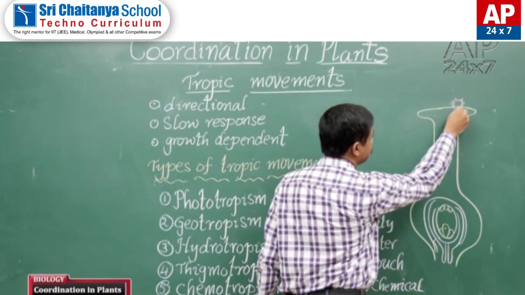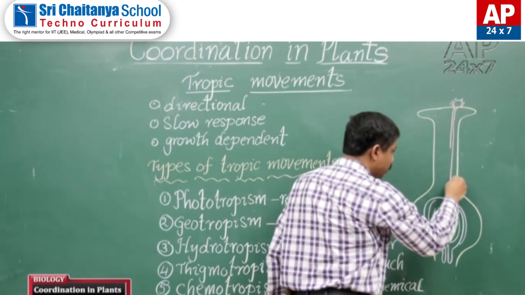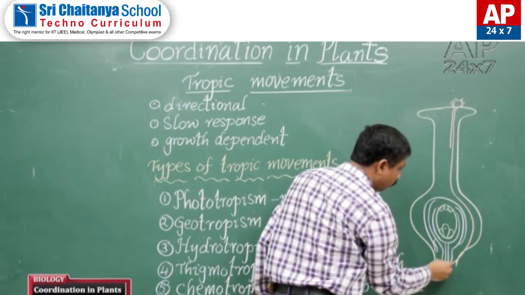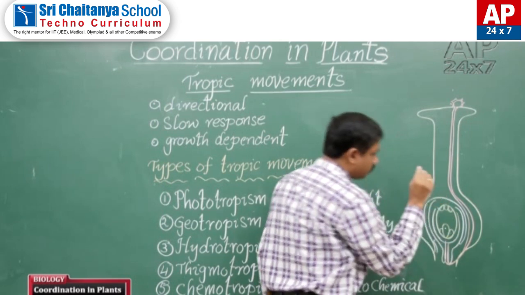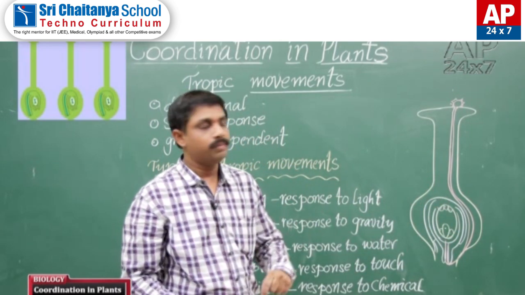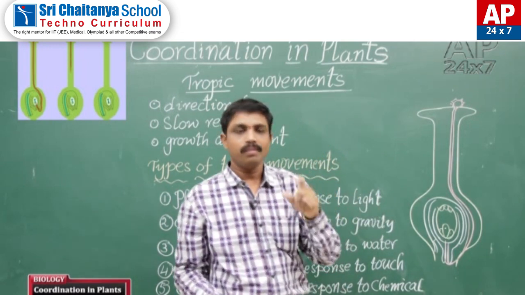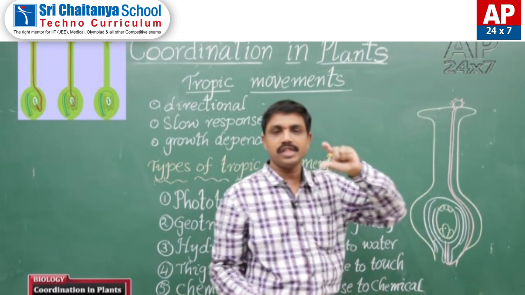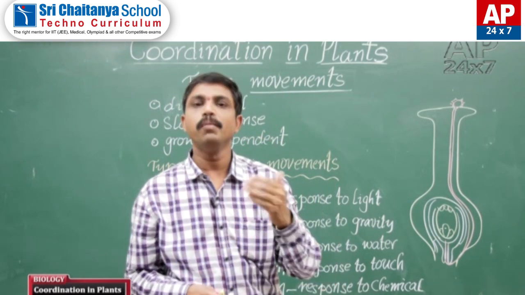Then these pollen grains germinate and the pollen tube passes through the style and enters into the ovule through the micropyle. So these pollen grains respond to the sugars secreted at the stigma region. This is an example of chemotropism.